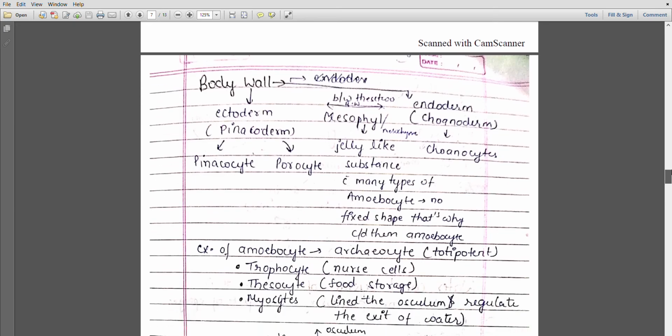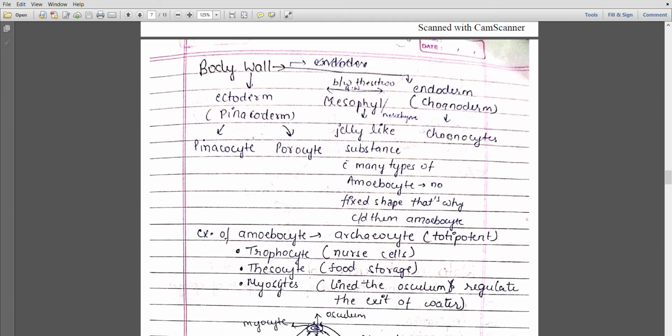Now we come to the body wall. I told you that they show a diploblastic organization. It means they contain two layers in their body: first is ectoderm and second is endoderm. The ectoderm is also called pinacoderm, which contains two types of cells: first is pinacocyte and second is porocyte. Porocytes are basically responsible for making pores on the body. Next is the endoderm, which we also call choanoderm, and it contains a number of choanocytes.